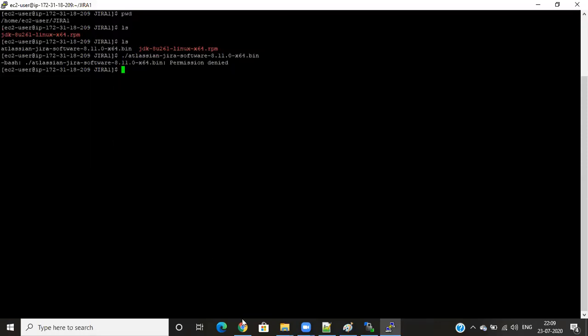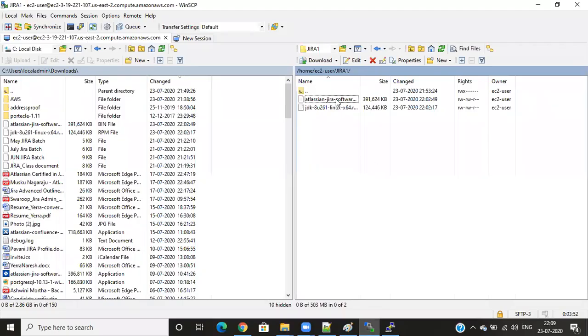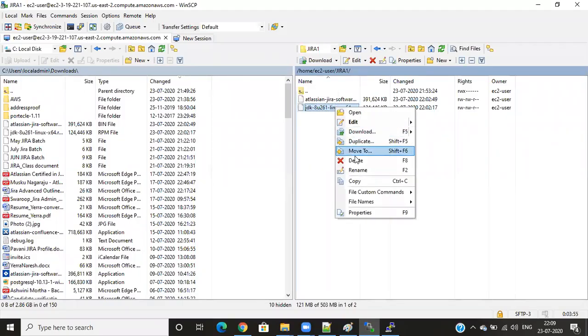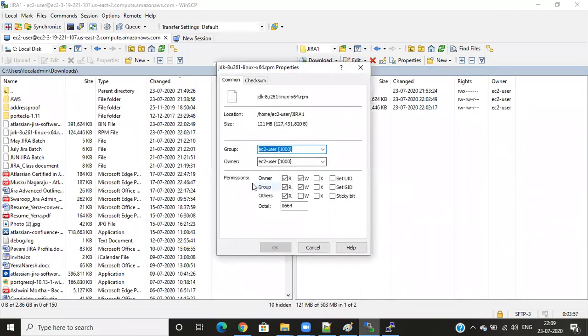Okay. So normally when you come to here, if you select this file and go to properties, we have three levels of permission: owner, group, others. Owner means who moved that file to here or something, and group and others. Group means the easy to user only. Owner means these are the owner's name. I don't have any group, so only one group is coming. We have three levels of permissions here.